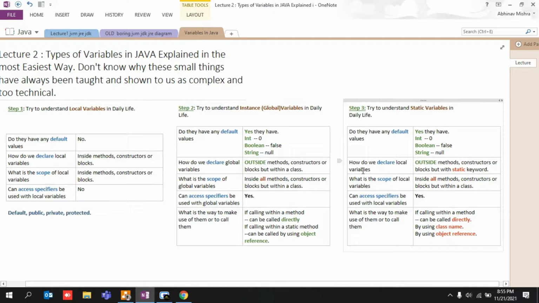In the same way, when you try to declare static variables, they would be declared with a static keyword. You have to apply this particular keyword. I was confused at some point of time about what this keyword is all about. What are keywords? Even I did not know the concept of what a keyword is. I'll explain to you guys so that you do not have to Google your entire life just to learn Java. I'll make you guys understand, but it will take some time.